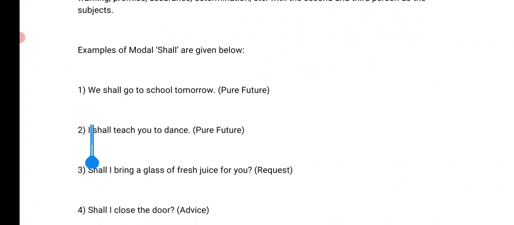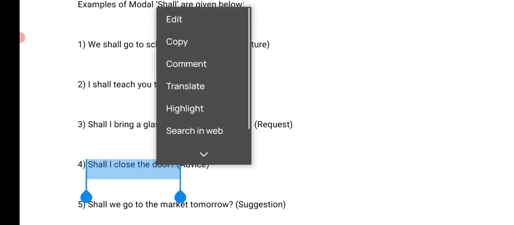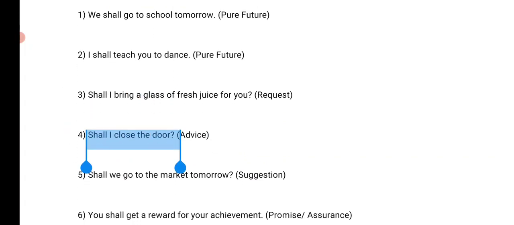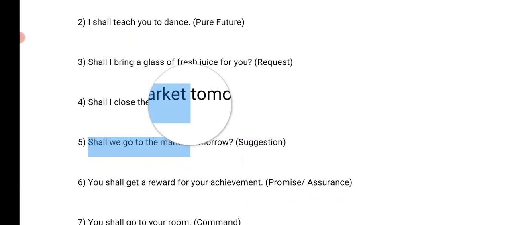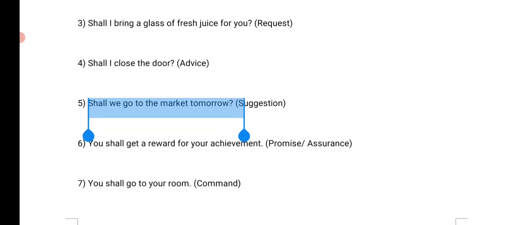And request: shall I bring a glass of fresh juice for you? But children always use would or could. Would you bring a glass of fresh juice for me, right? Shall I close the door? Here you're asking for advice, right? And suggestion: shall we go to the market tomorrow? Shall we study? So it is also used for suggestions.